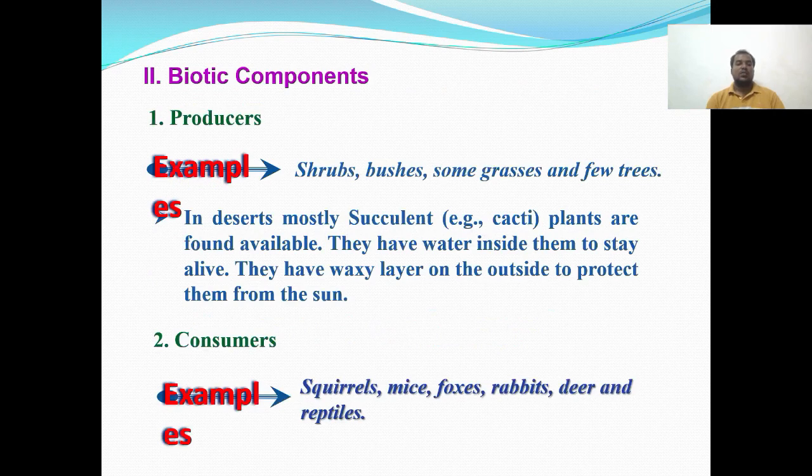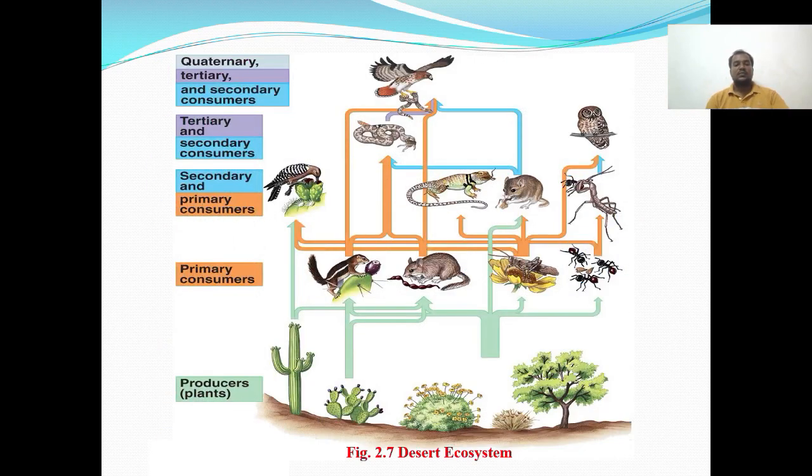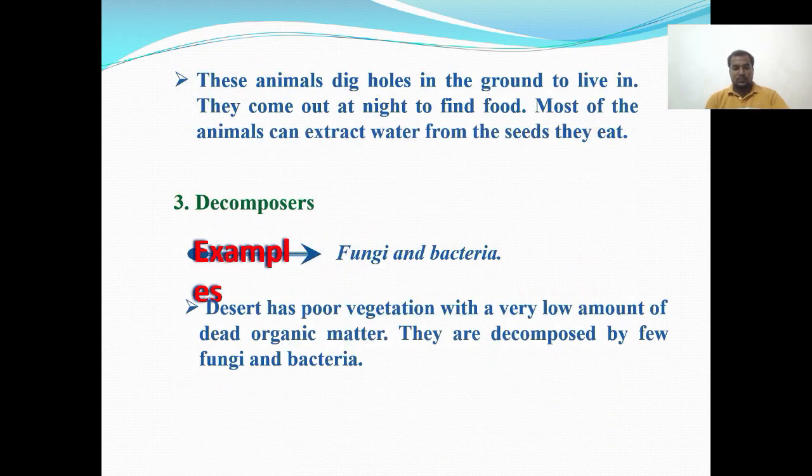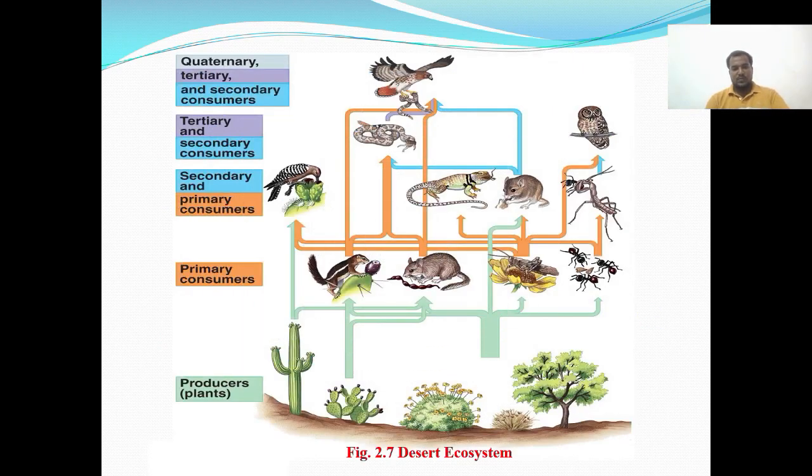And biotic components, the producers and consumers are included in this topic. In deserts, mostly succulent plants are available as producers. They have water inside them to stay alive. They have a waxy layer on the outside to protect from the sun. Consumers, this is the picture of desert ecosystem.